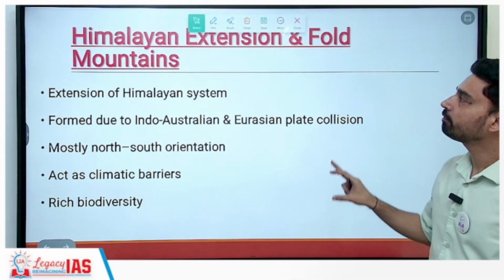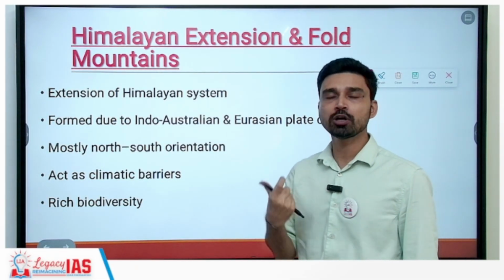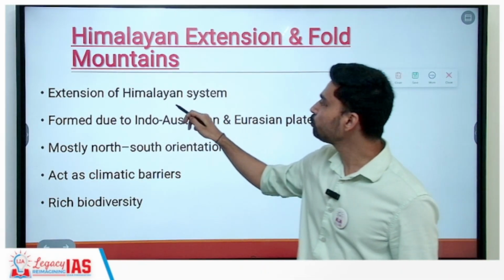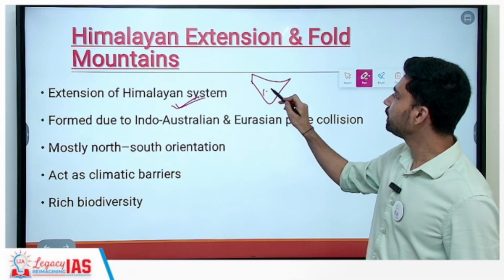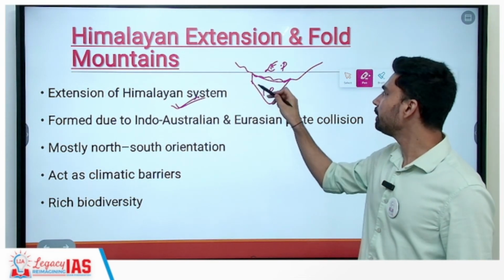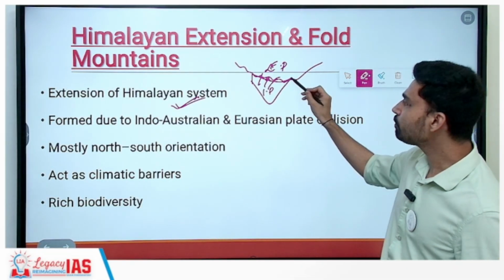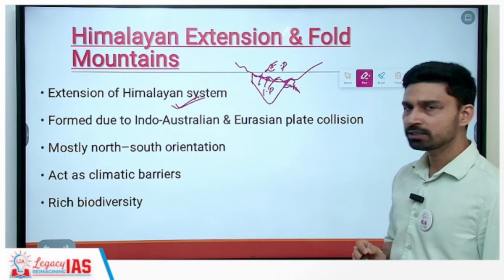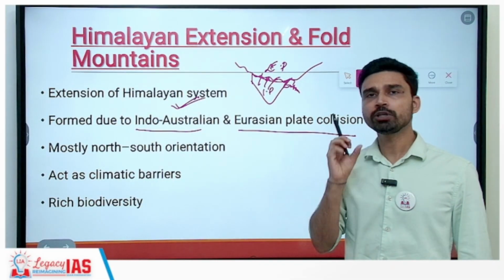Then coming to next, we have the Himalayan extension and fold mountain, how they are connected with the Himalayas, how they are basically geologically and historically connected to the Himalayas. So Arakan Yoma itself is believed to be an extension of the Himalayan system, because if you talk about the early geological age, you have the Indian plate, and on the other side you have the Eurasian plate. So we know that the Himalayas largely formed when the Indian plate collided with the Eurasian plate, leading to the upfolding of sediment. So the Himalaya is considered a fold mountain. It is the same collision that also resulted in the formation of mountain ranges such as Arakan Yoma in Myanmar.